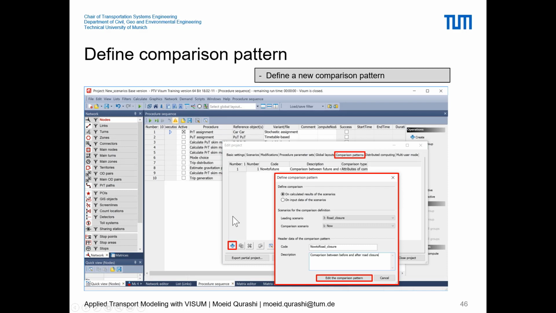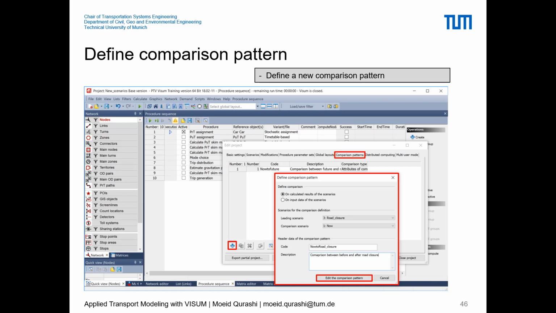And once it's been calculated, we can then go to the comparison patterns and create a new comparison, which will now be based on link volumes, probably not on production attraction. I say that because we are just recalculating traffic assignment, so there should be no change in the previous three steps, but only in the traffic assignment of PRT. And to check or evaluate the change, we can go to the comparison patterns.